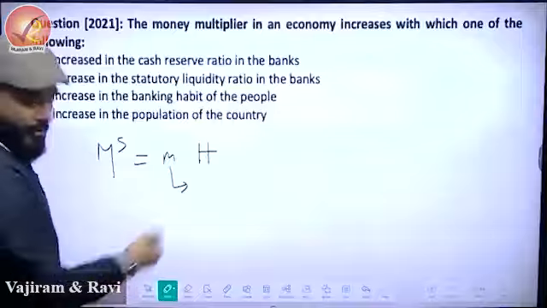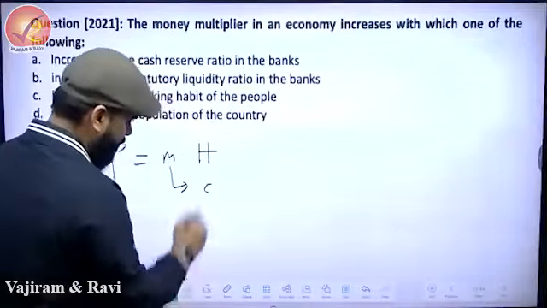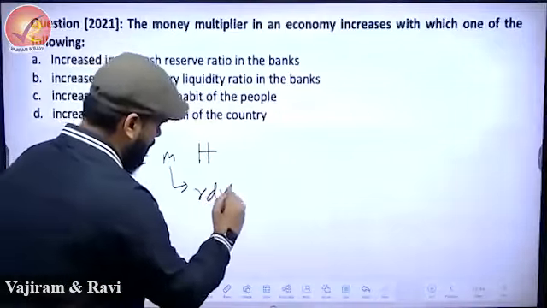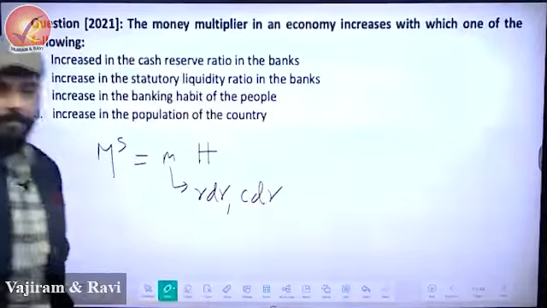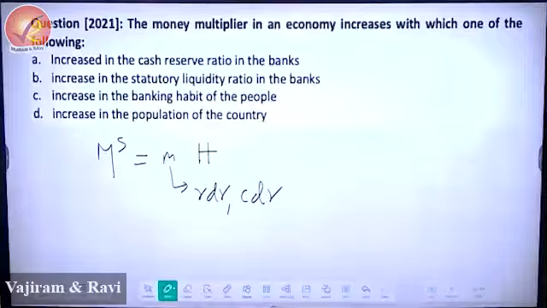And I told you that this depends on this, and this is greater than 1.